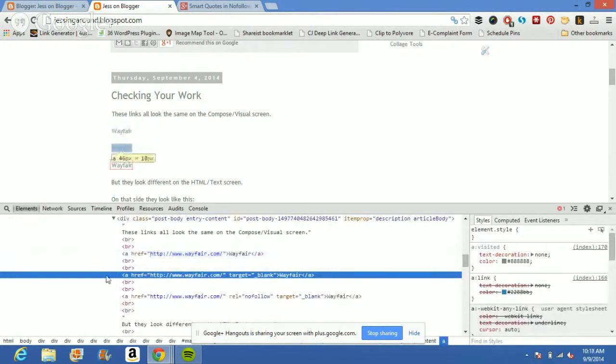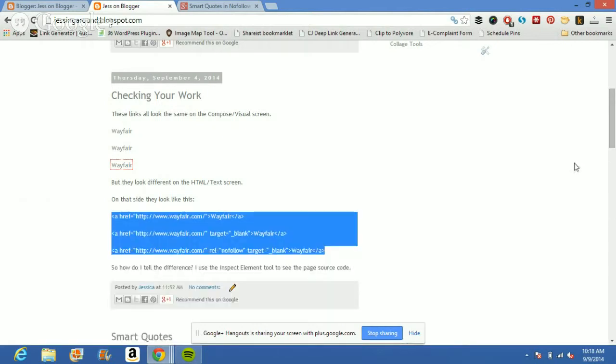Now, see on my screen here, I have this highlighted line, which corresponds to this highlighted portion up here. You can see when I put my cursor over the highlighted line, it shows me what it's looking at. And here I can see the code for my link. I see that everything's nice, straight quotes. If I go further down, oh, hey, now I'm looking at this link. So yeah, everything looks good. If you want to close this, all you have to do is hit this little X in the corner.